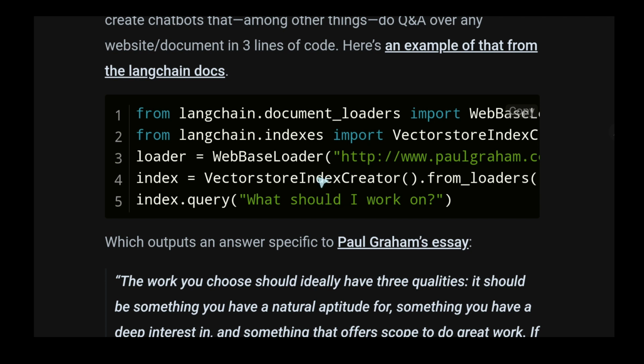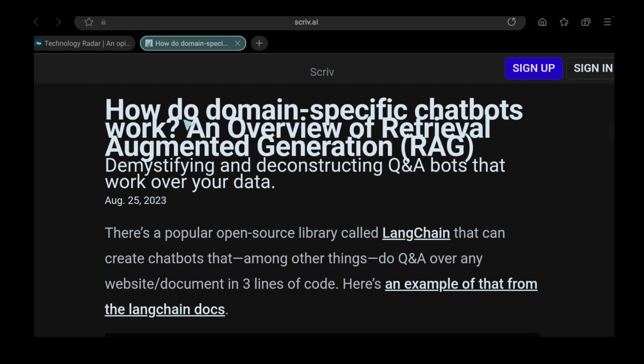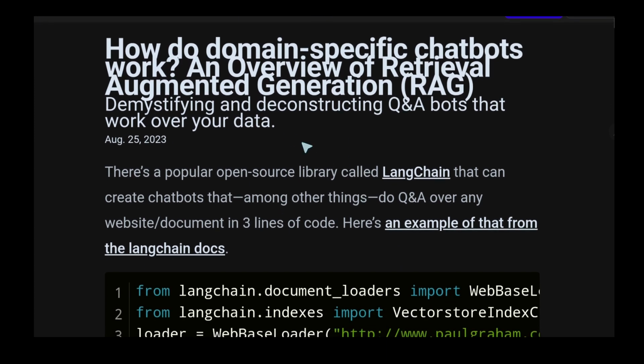But the process still should be simple, because instead of the web-based loader, first we load the local file, pretty sure they have such a loader, and then we need to point it somehow to a local LLM. But now that we understand the process, we are better shaped to do this. So this was how domain-specific chatbots work, an overview of retrieval augmented generation.